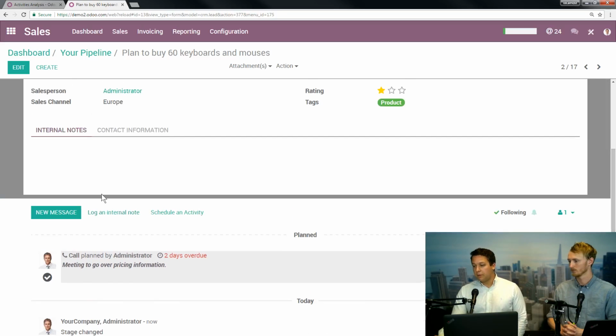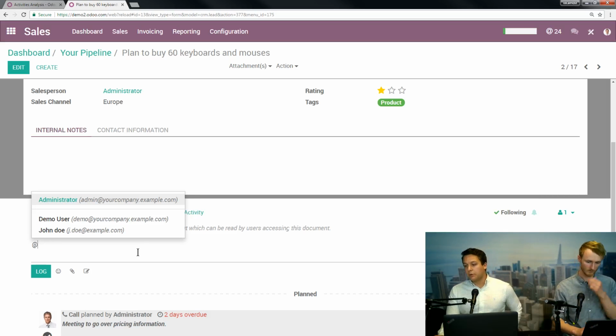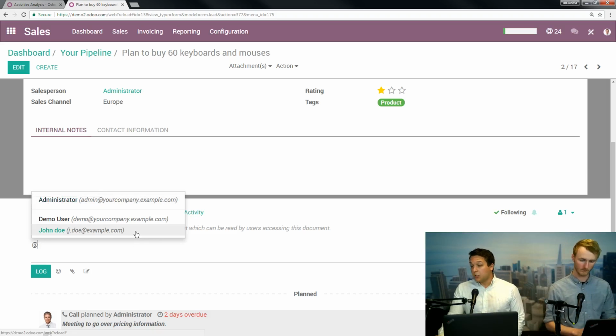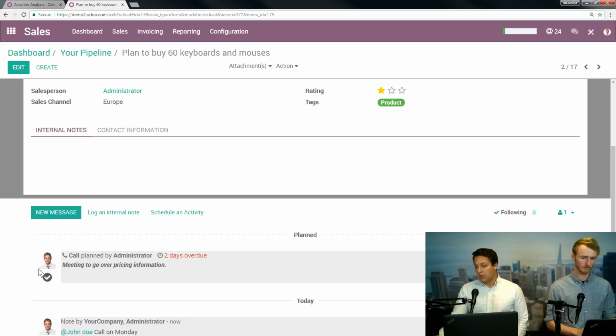And there's a couple functions here that are really useful. So log an internal note. This you can write yourself a note if you want, make call if you want. What's really useful here is if I bring up the @ symbol, it's going to bring up all the other users in the system. So let's say I'm the manager and I want John to call this person. So, okay, I need you to call on Monday. When I log this, 2 things are going to happen. 1, this is going to show up right here, and 2, an email is going to get sent to that user.